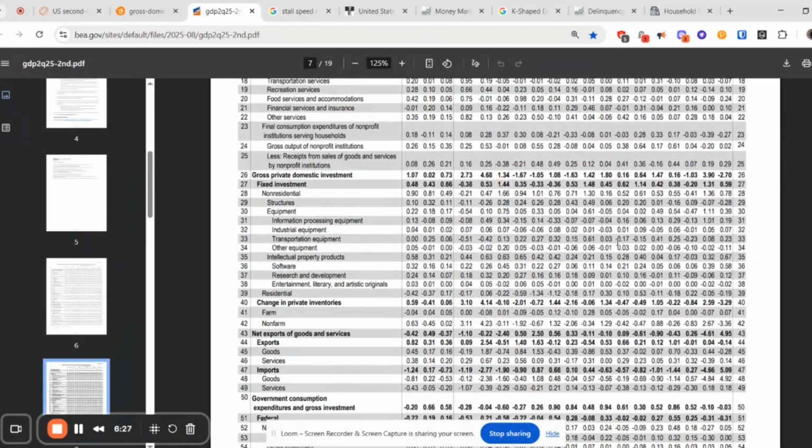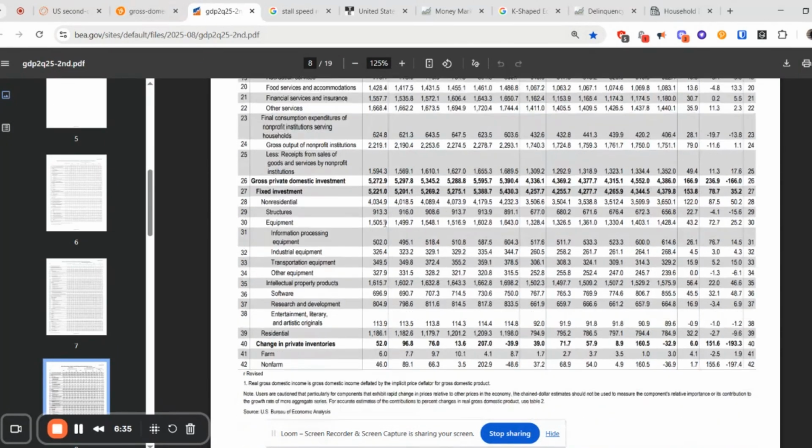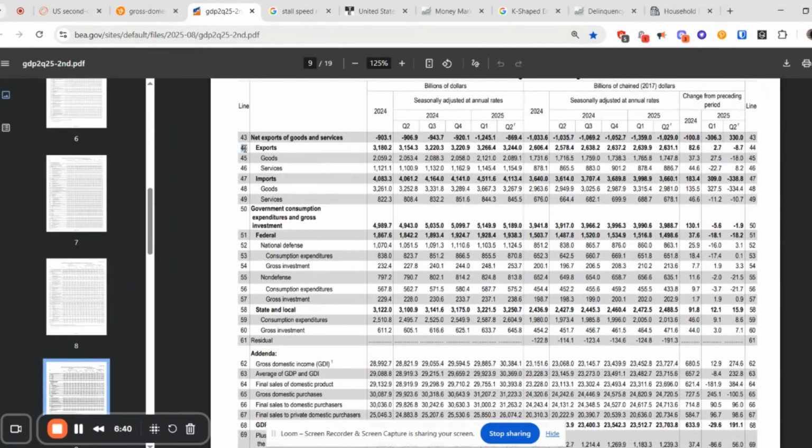Now, if you wanted to get into the absolute weeds to really understand how they are manipulating this number, you can scroll down, I think it is page 8 or page 9. Yeah, if you go to page 9, on line items 44 and 47, you see exports and imports. On these line items, you see in Q1 the US imported $309 billion of goods and services. Then in Q2, we saw a significant reduction of about $338 billion. Even on the export side of things, we saw a reduction of $8.7 billion. Now, this is all in relation to tariffs.